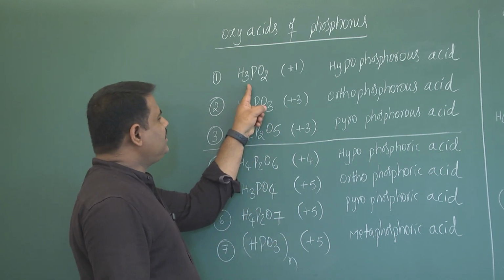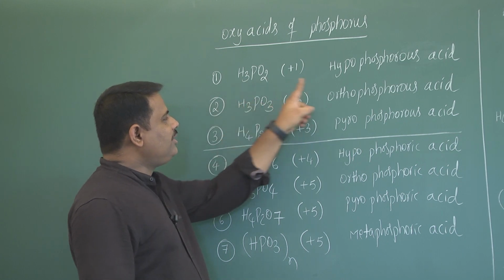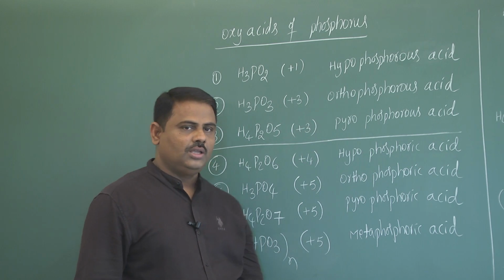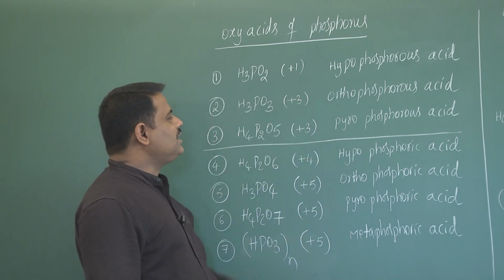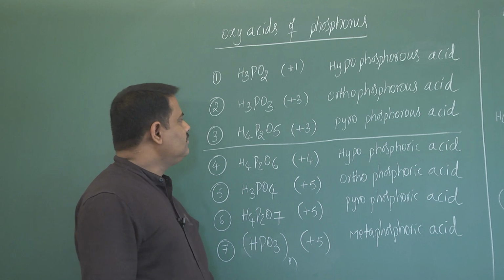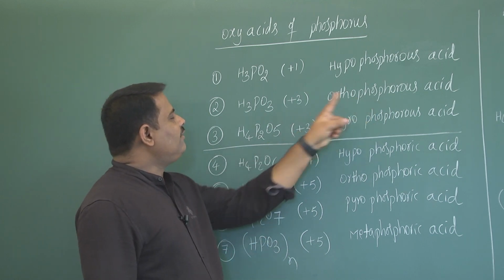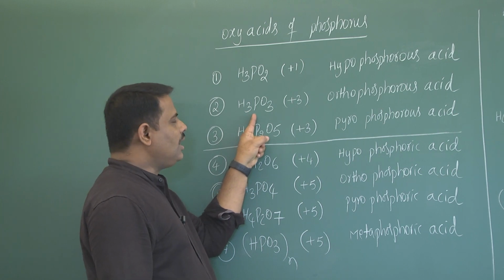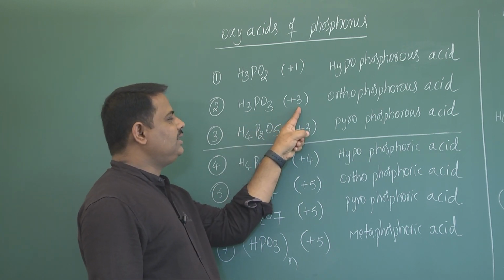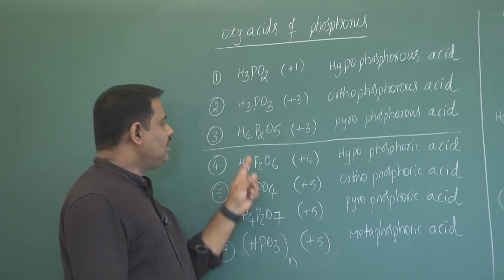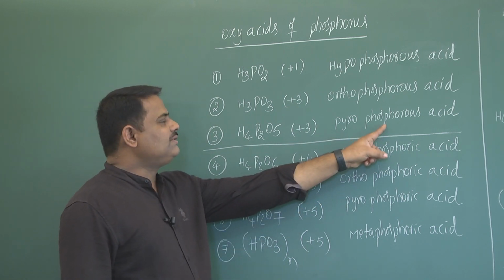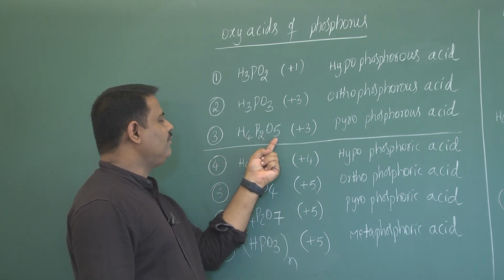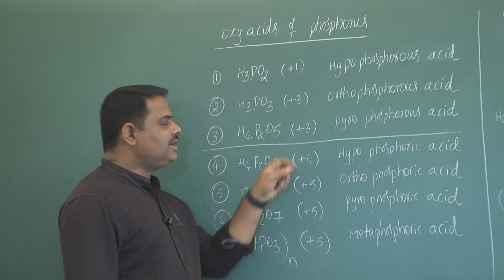One is H3PO2, name is hypophosphorus acid. Here the oxidation state of phosphorus is +1. Next, orthophosphorus acid, H3PO3, oxidation state of phosphorus is +3. Third one, pyrophosphorus acid, formula is H4P2O5, oxidation state is +3.